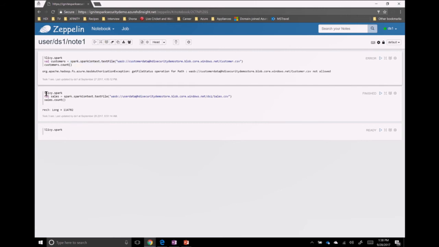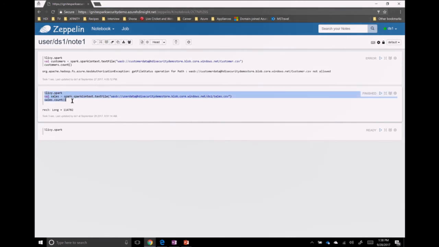If you look at this command, where I'm reading the DS1 sales file, I can retrieve the records, 114,000 records, which means I can read this file. I am logged in as DS1.